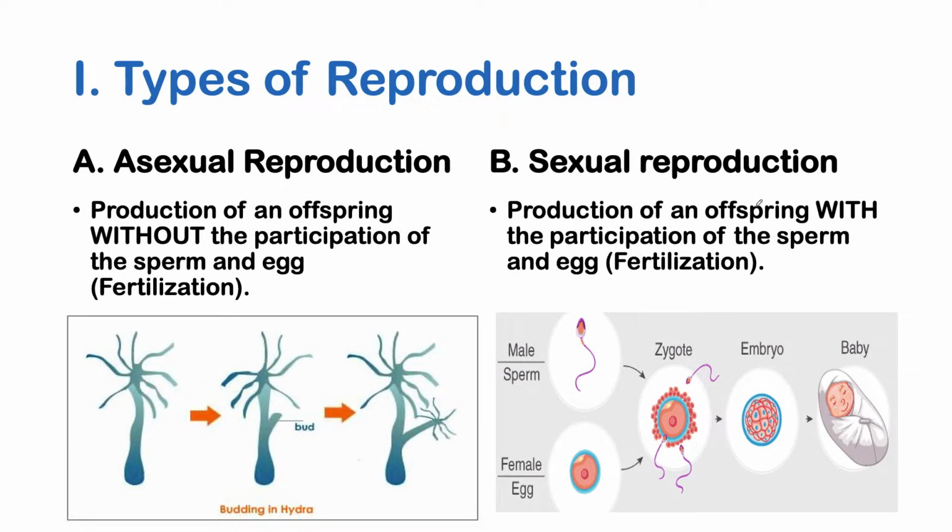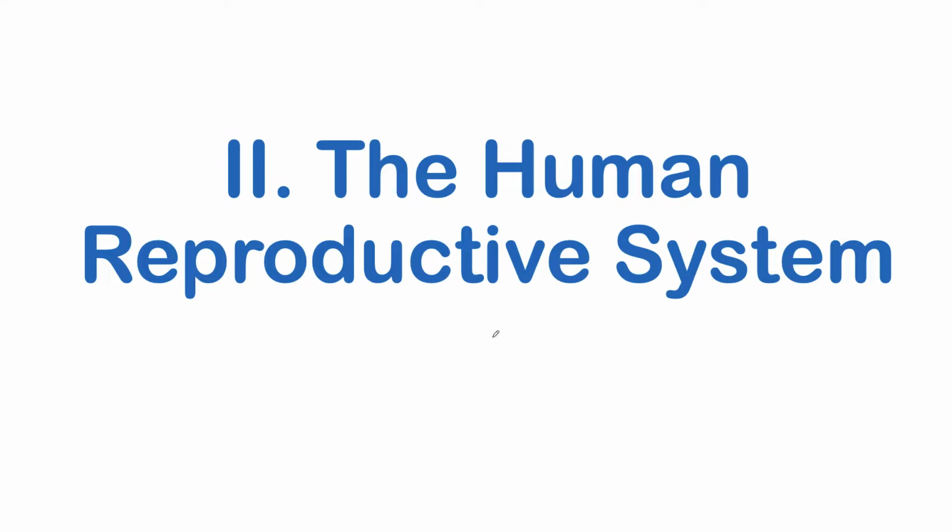It is the production of an offspring involving sex cells, or gonads, such as your sperm cells and your egg cells. We will further look into the details of this sexual reproduction in the following slides, first by going through the human reproductive system. So let us focus in on this one.